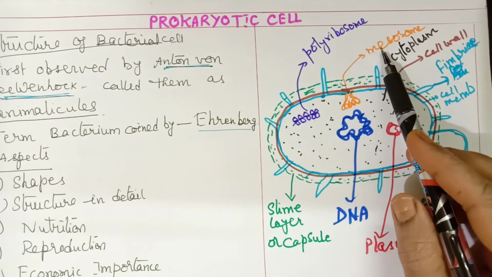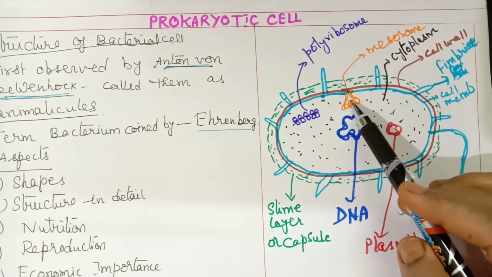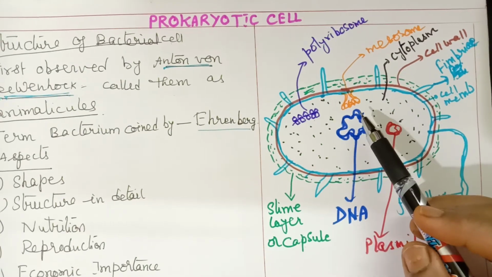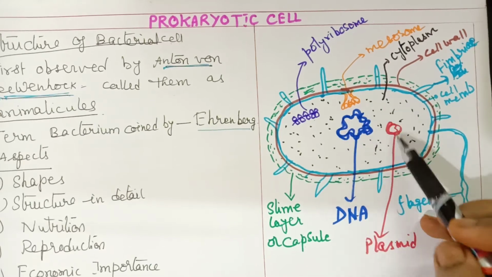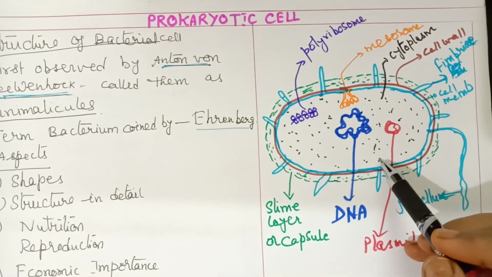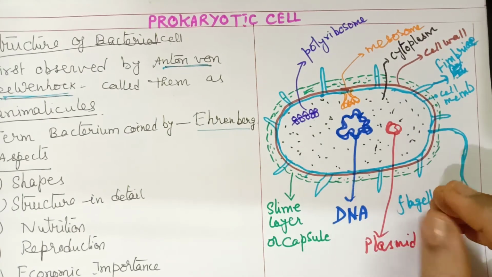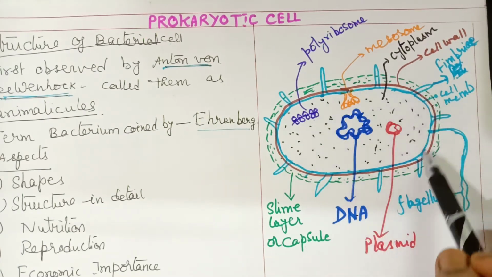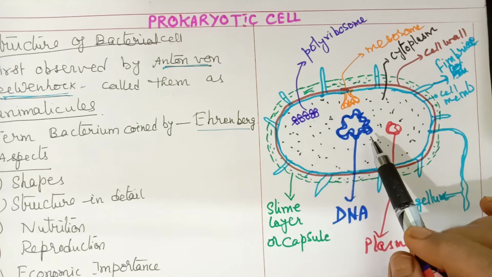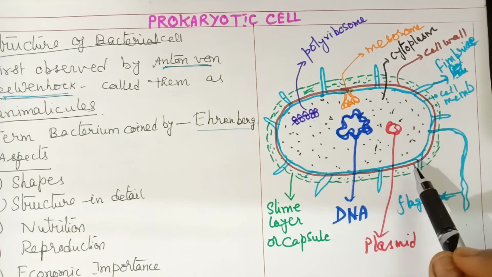Mesosomes are also present, which are invaginations of the plasma membrane. Besides this, there are many other structures which I have not shown here. So this is a brief structure. All these parts of the bacterial cell we are going to discuss one by one, in detail.